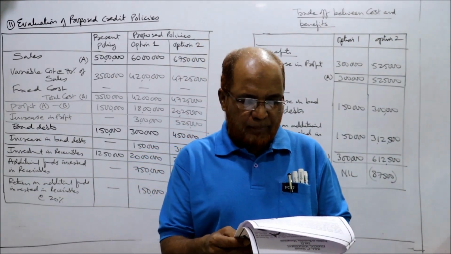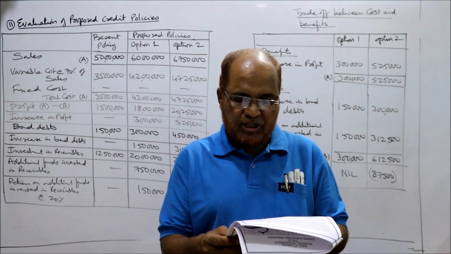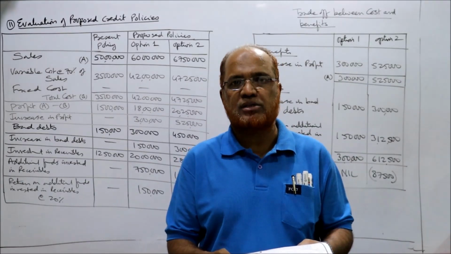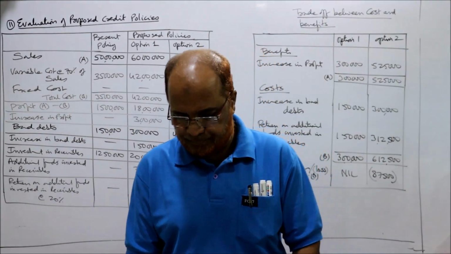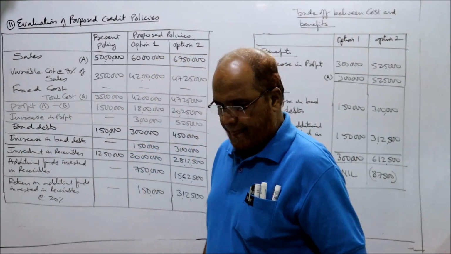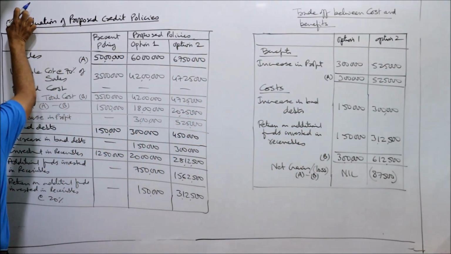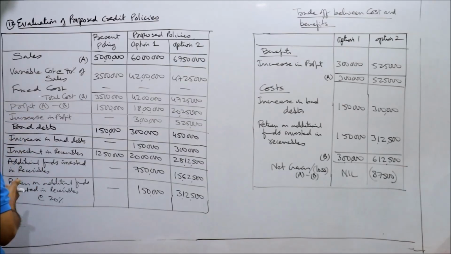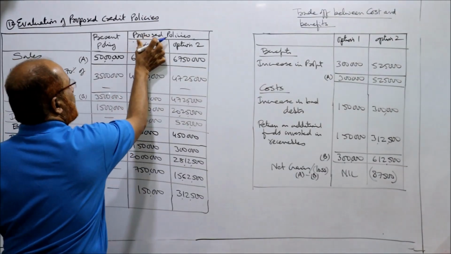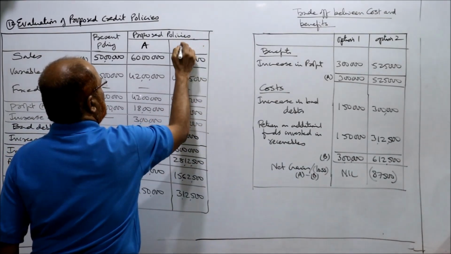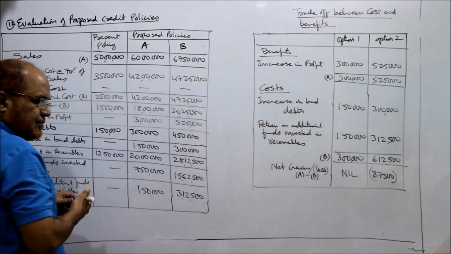Currently bad debts are 1% of sales and they are expected to become 3% and 5% of sales. Should the firm relax the credit policy? Very easy problem. Problem number 12. Evaluation of proposed credit policies. We make it A policy and B policy.